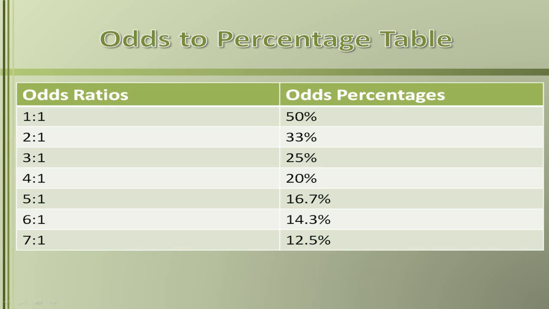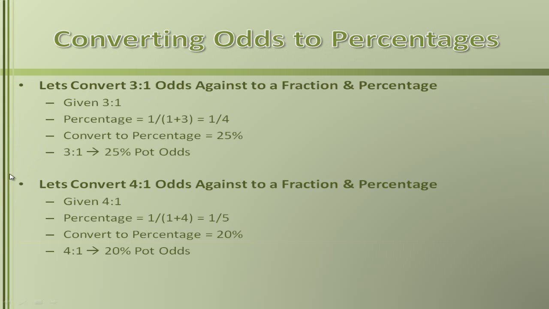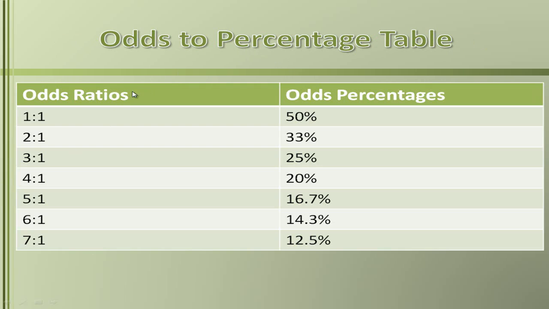I'm going to go ahead and conclude this lecture with a simple, easy shortcut for you to print out and post up by your computer. So if you play online and you don't want to have to do odds to percentage conversions on the fly, you have a table right here. So 1 to 1 equals 50%, 2 to 1 equals 33%, and so forth, all the way down to 7 to 1. 7 to 1 means you have 12.5% odds.